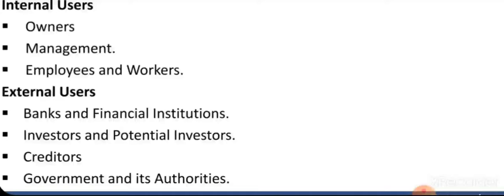By checking the final accounts, they will understand what assets we have, what the working capital of our organization is, and whether it is a profitable organization or running at a loss. All of this will be visible from the accounting cycle, and this is the reason we maintain the accounts. External users check the final accounts to judge the creditworthiness or soundness of the organization. I hope the users of accounting are clear to you all.